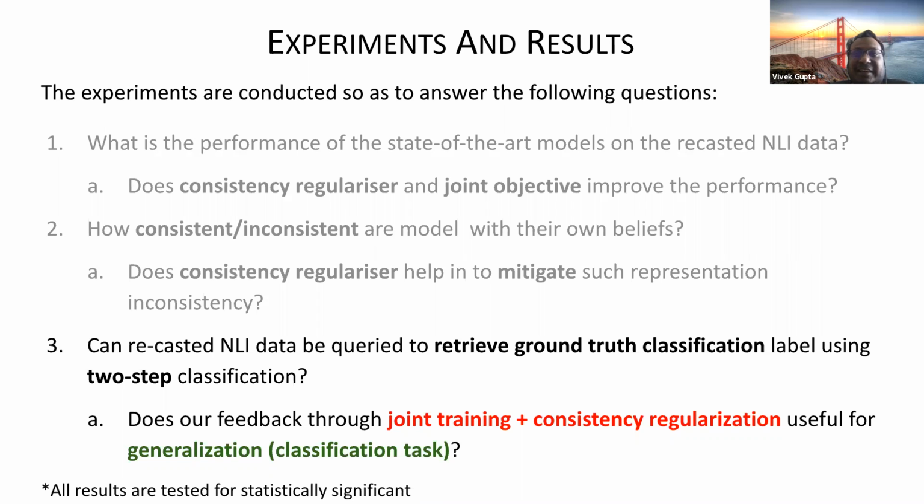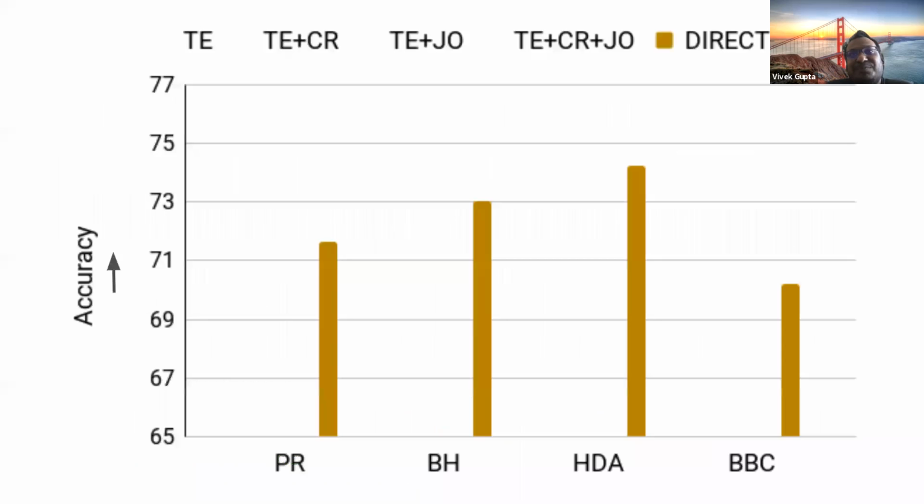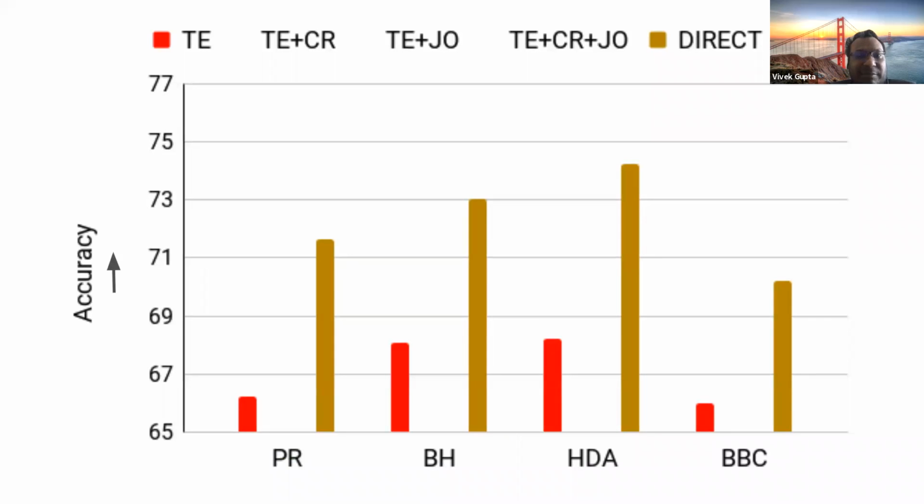So now what I check is, if I do ground truth classification first independently, I do textual entailment, get the probability, and then do the classification. And when I do it jointly with consistency regularization, does it also do the classification task better? First, let me put the direct classification, where I don't do this recasting and directly predict the label. This is what I got. Now, if I take the textual entailment and then independently do the classification, no consistency, nothing, I get pretty bad performance. So somehow the model is pretty good in multi-choice question answering, but it's not good in true or false statements about the same thing.